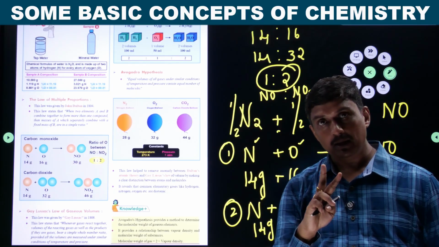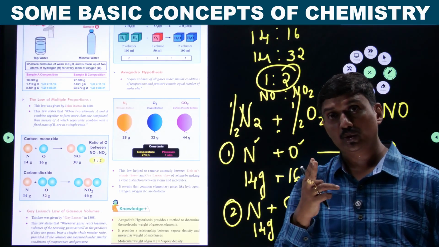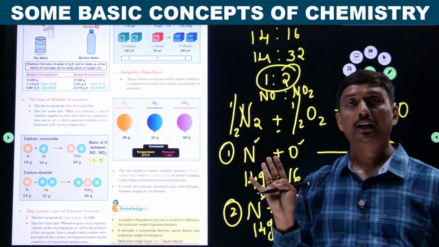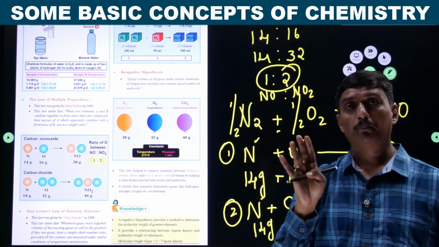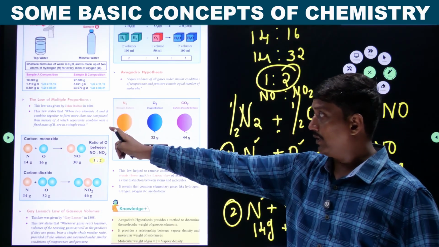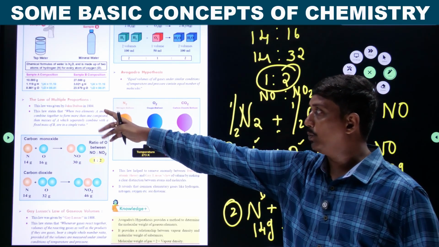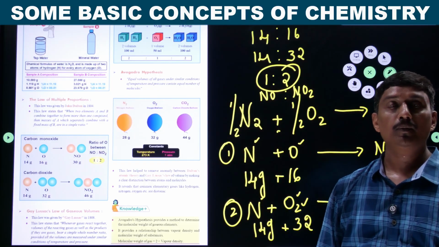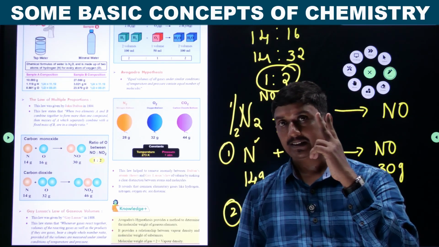When the same elements combine together, but the mass ratio of one of the elements is varied, we get different products. But both products follow a simple whole number ratio. This was given by John Dalton. This theory is said to be the law of multiple proportion. So we discussed three laws.